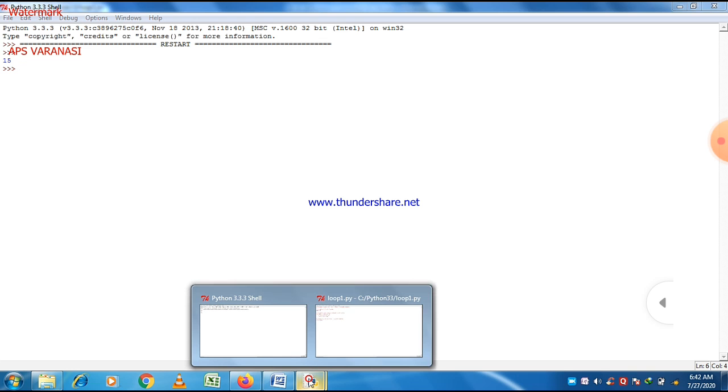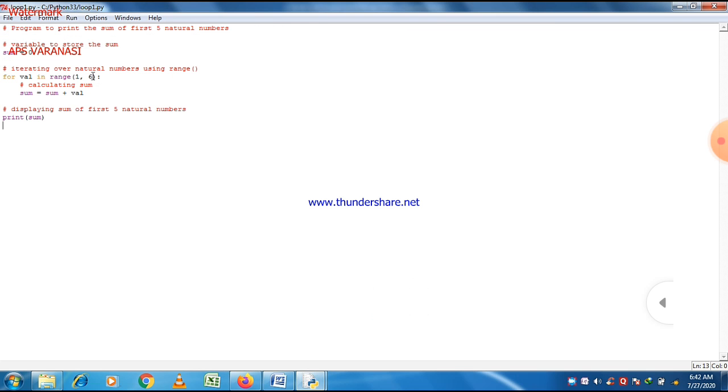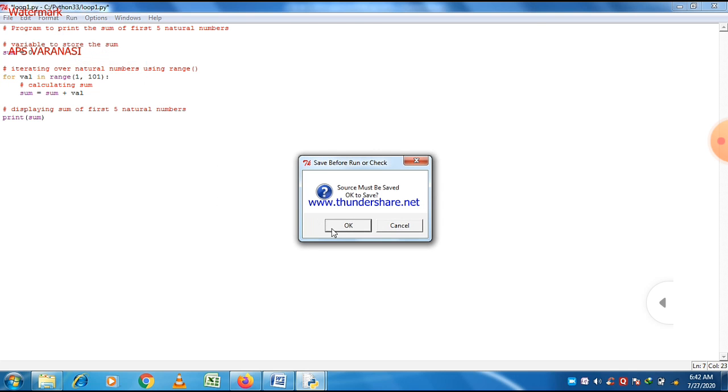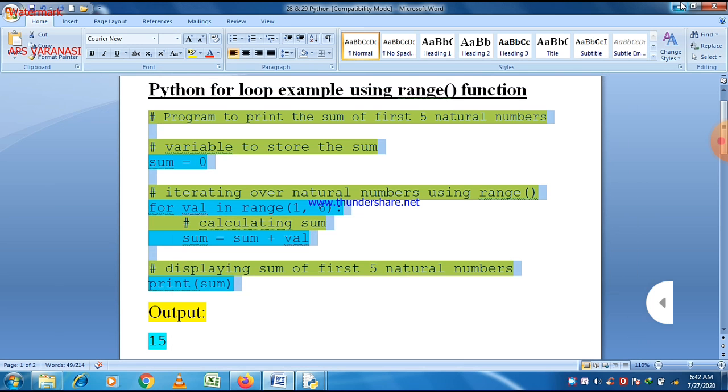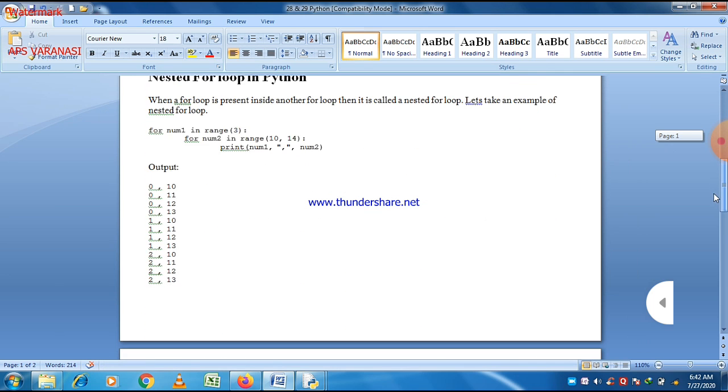So let us make some change here. If you want to take the sum up to 100, or the first 100 natural numbers, just write 1 comma 101, because 101 is not included and the last value is 100. So from 1 to 100, the sum of all values is calculated. Here the answer is 5050. So using this program you are able to find the sum of the first n natural numbers. The n could be 5 or maybe 100 as you wish.